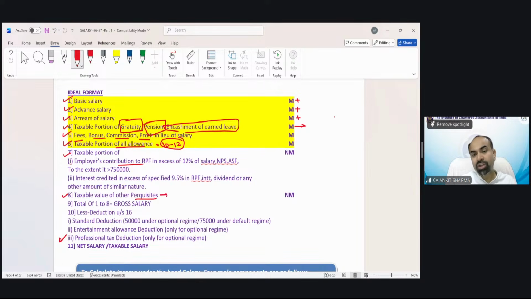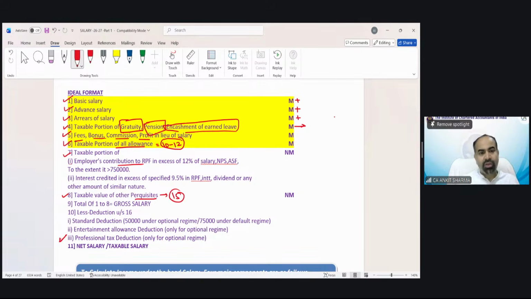Now let me tell you, there are more than 15 perquisites. So that is a problem in this chapter, that there are multiple provisions, and we have to remember technically a lot of provisions to solve a single question. That can create a problem. That is the only complexity in the salary head of income, nothing else. And do not worry. Stay with me. I will let you know the trick to remember all these provisions, and I will show you how to solve those huge questions without making a single mistake.